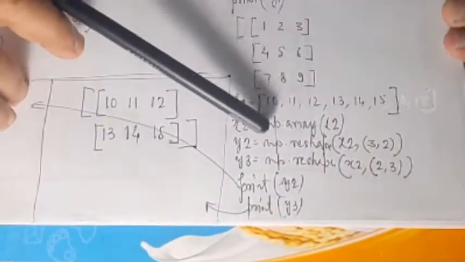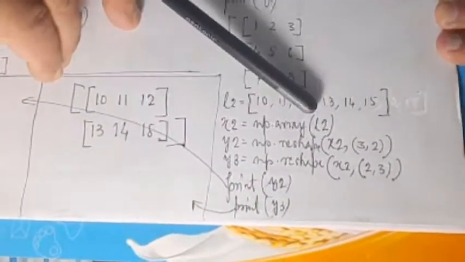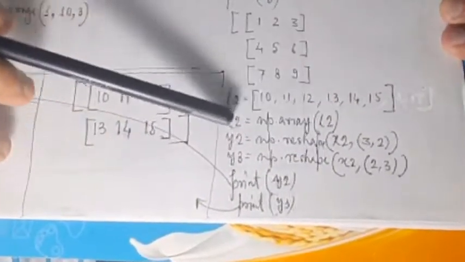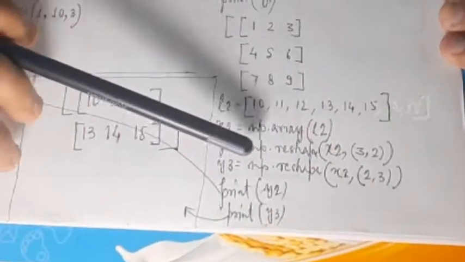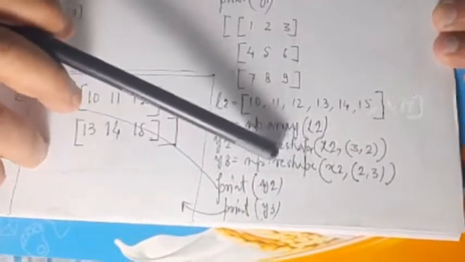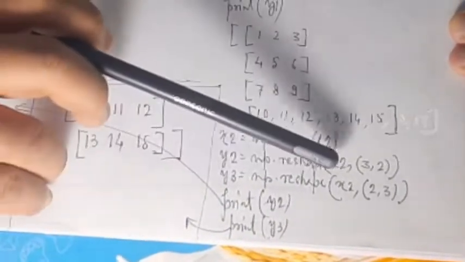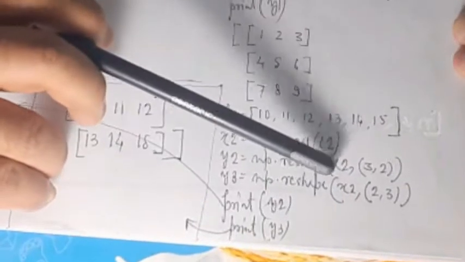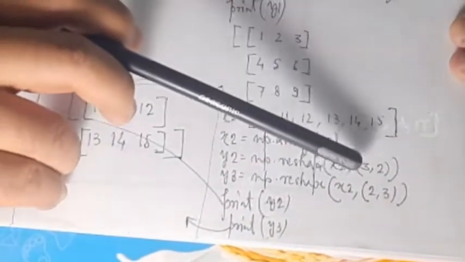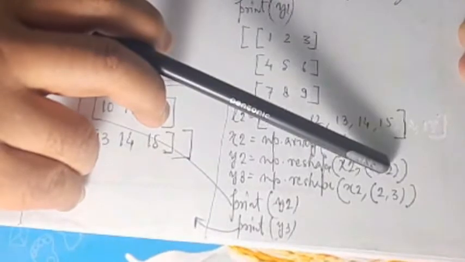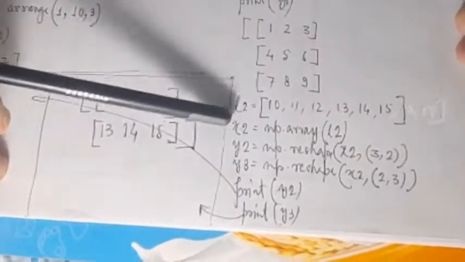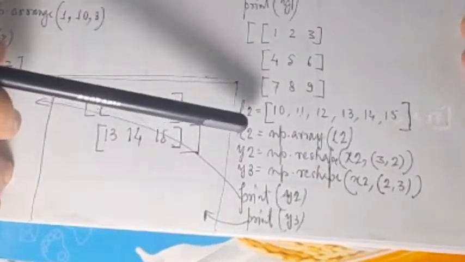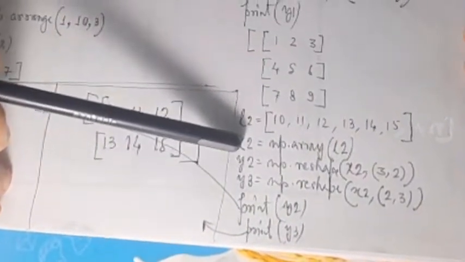You are creating an array, np.array(L2). So the values of L2 become an array and are assigned to x2. y2 = np.reshape, now you are reshaping the values of x2. The x2 value is getting reshaped into 3 rows and 2 columns, and that value is assigned to y2.